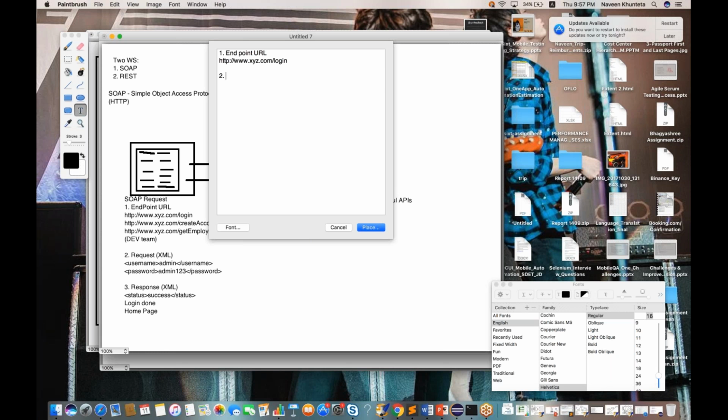So this is the first thing. The second thing is we have to pass the data. What kind of data do you want to pass? For data, here in SOAP we were using request XML. Here we are using different types of content.